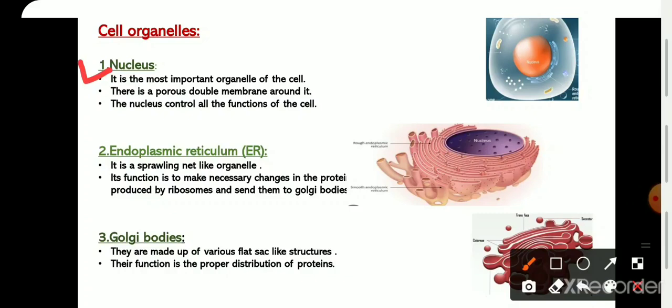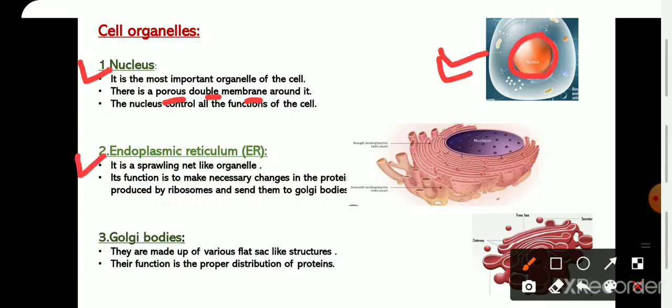Nucleus is surrounded by the porous double membrane. Porous means that membrane possesses small holes or pores for the necessary gaseous and fluid exchange. The main function of the nucleus is to control all the functions that are taking place in the cells. So whatever functions are taking place in the cells are controlled by the nucleus. You may see in the image that nucleus is in the center of the cell.